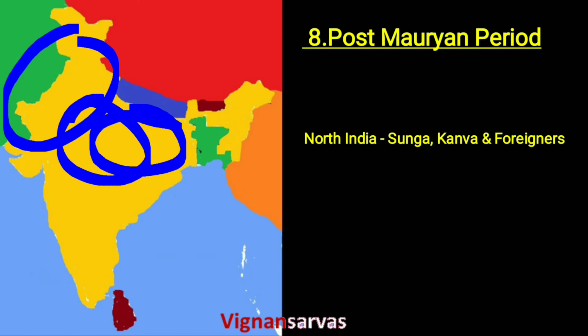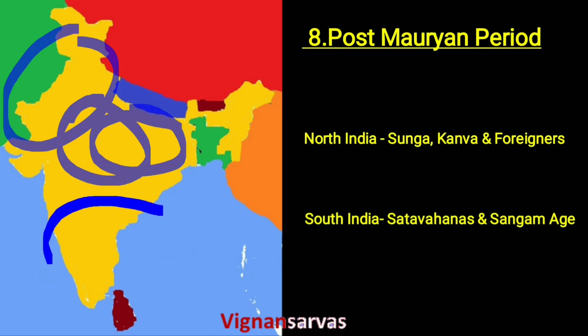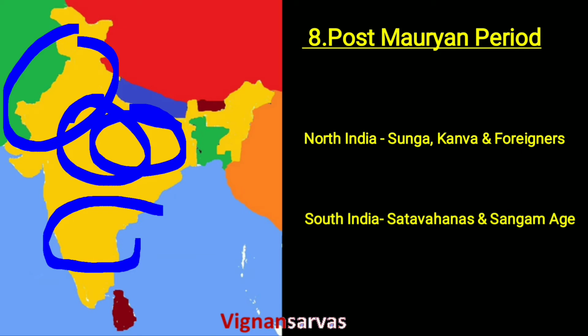They invaded North India, especially the northwestern frontier. South India was dominated by the Satavahanas, who controlled almost all of South India. Below that, particularly in Tamil Nadu and some parts of Kerala, the region was dominated by Tamil people, and this period is known as the Sangam age.